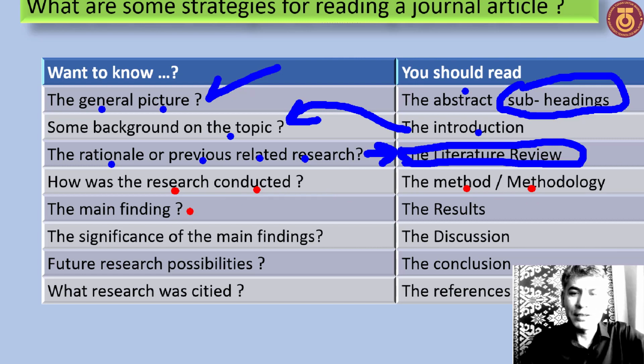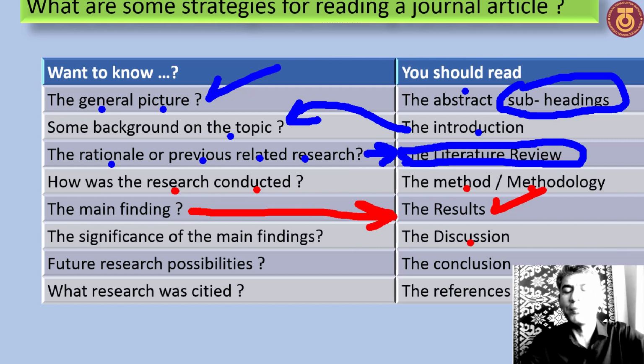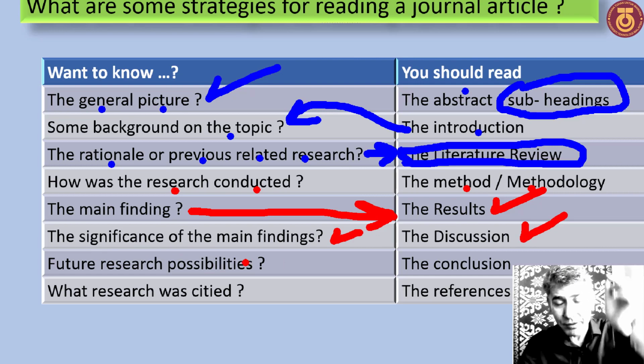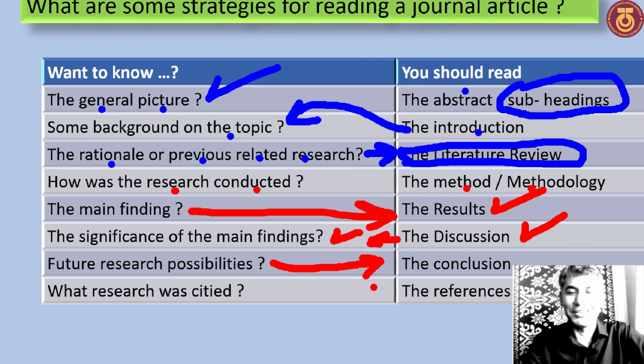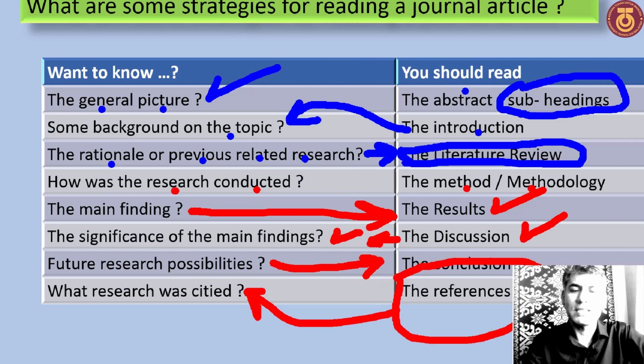For the main finding of each paper, go and read the result. For the significance of the main finding, go to the discussion inside the research paper. For future research possibilities, go to read the conclusion. And the last one: what research was cited? Go to the reference, where we can find what the researcher cited.